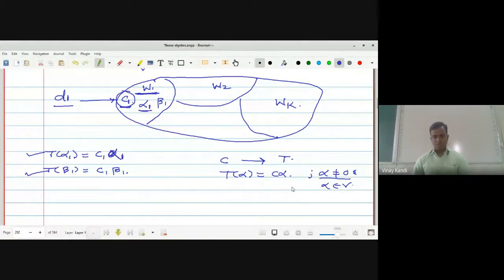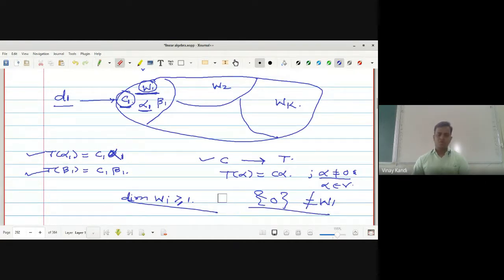Okay, the property is if C is the characteristic value of T, then there exists at least one non-zero vector such that T of alpha is equal to C alpha. Hence this Wi is a non-zero subspace. The dimension of Wi is always greater than or equal to 1. Wi is not equal to 0, because at least one alpha exists belonging to this W1.